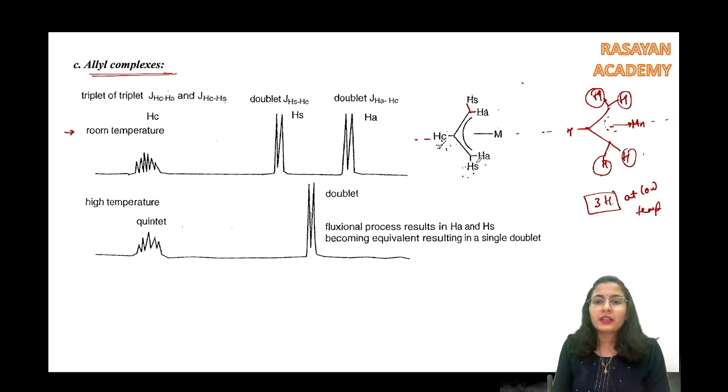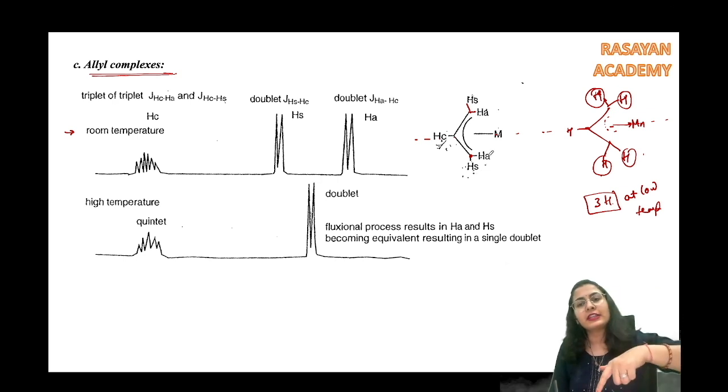Yeah. So now this HA is different and HS is different. इस type के हम proton को on the same carbon you're having different protons. We call it diastereotopic protons. Okay. HA is going to split HS into a doublet. HS is going to split HA into a doublet.